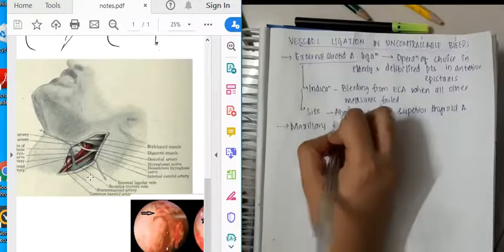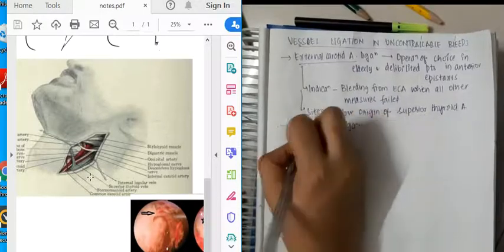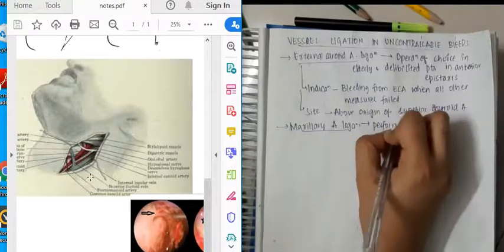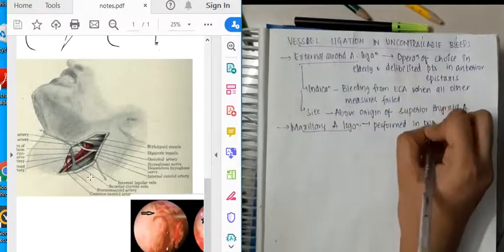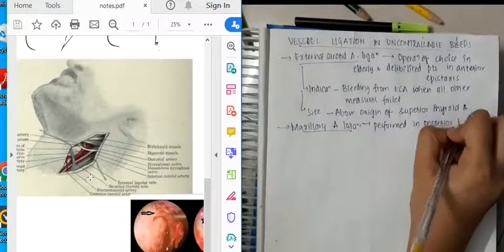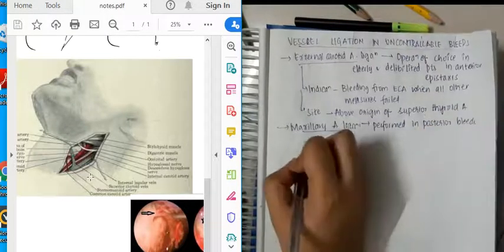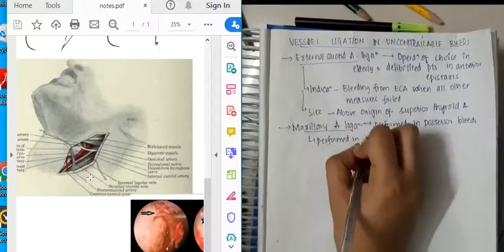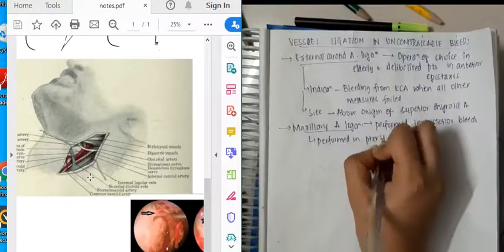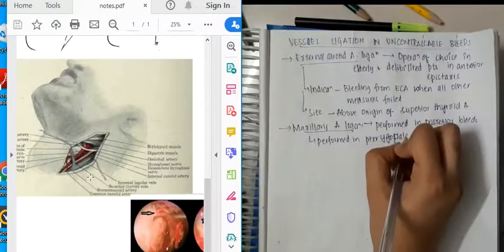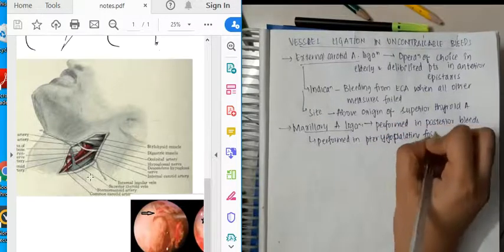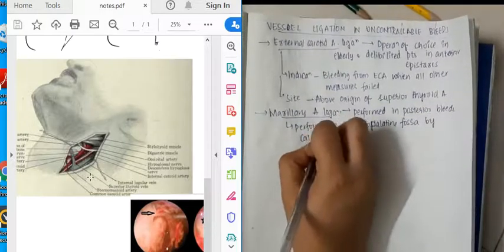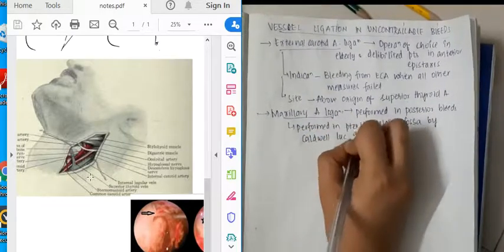Then we have one more ligation, which is maxillary artery ligation. This maxillary artery ligation is mainly performed in case of posterior bleeds. It is performed in the pterygopalatine fossa by the Caldwell Luc approach.